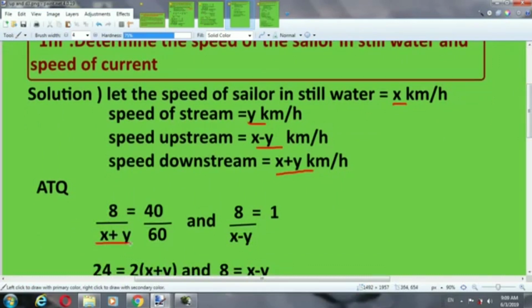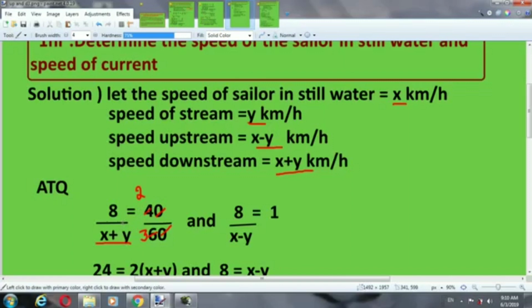So according to the question, 8 by x plus y, because time is distance by speed, so 8 by x plus y is equal to 40 by 60. We will cancel it. 2 twos are 40 and 2 threes are 60. It means 8 by x plus y is equal to 2 by 3 and 8 by x minus y is equal to 1. Now we cross multiply.